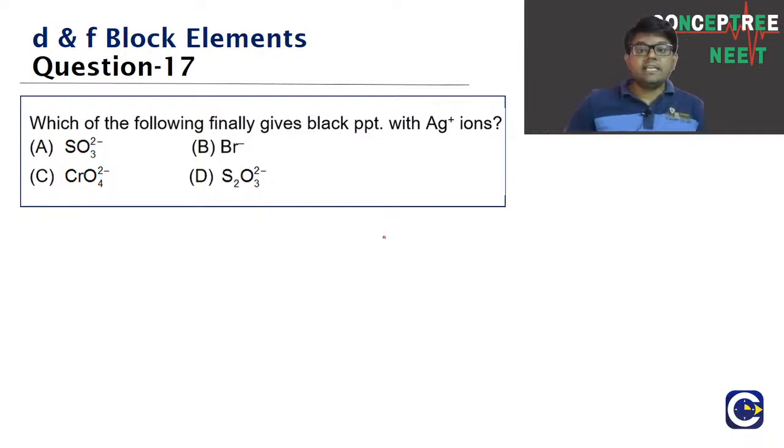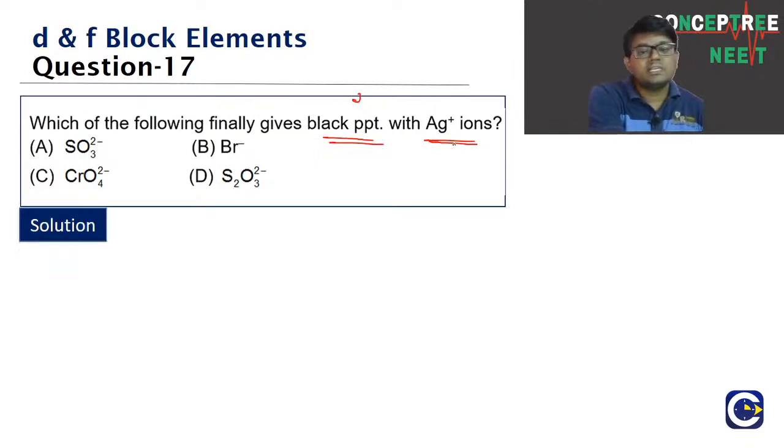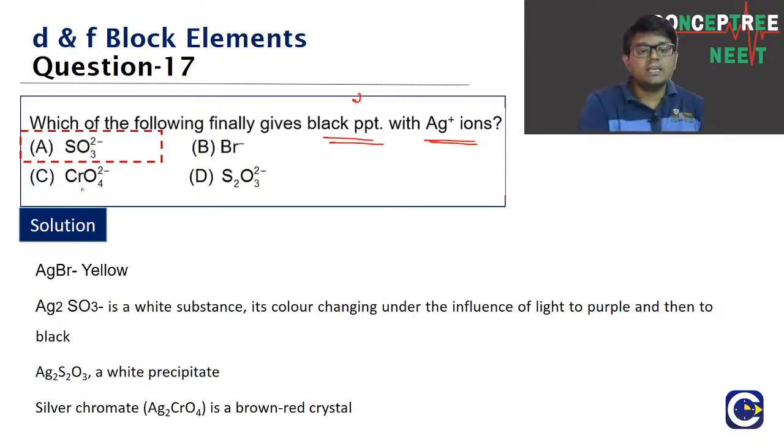Look at question number 17. Which of the following finally gives a black precipitate with Ag+ ions? So we have the anions, and when they react with Ag+, they will form the corresponding salt. So Ag+ and SO3 2- will form what? Silver sulfite. Ag+ and Br- will form what? Silver bromide. Silver bromide is what? Yellow color. So this question is a theoretical question, guys. We have to know the colors of these compounds. Look at this one, guys. AgBr is yellow color.